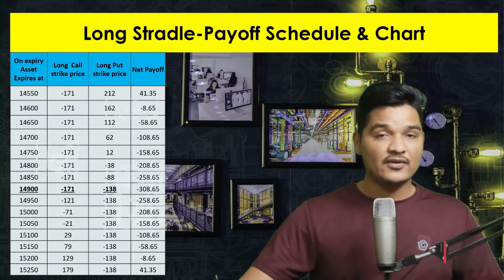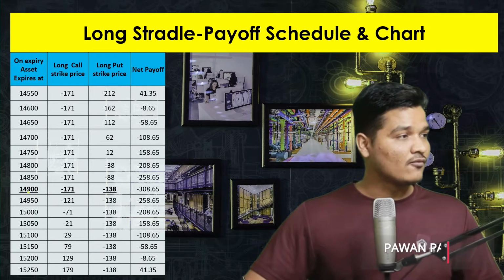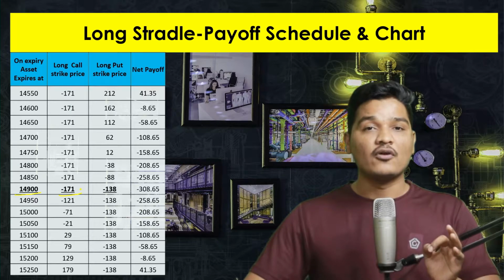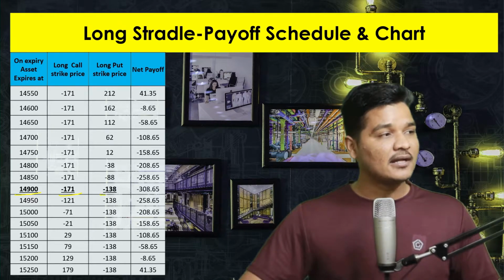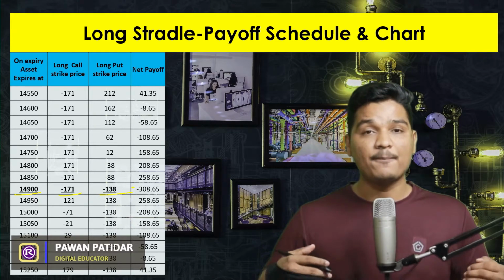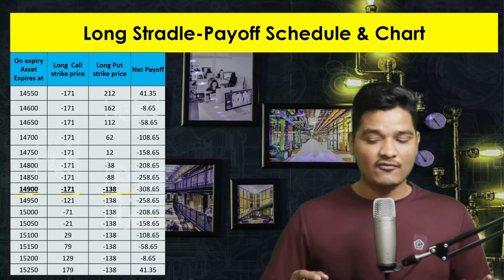First, let's discuss where we have made the position. We have made the position at the money. So 14,900 is at the money and we have paid the premium 171 for call position and 138 for put position. I am taking minus sign because I am paying something instead of receiving something. Well, now let's calculate the column wise picture.